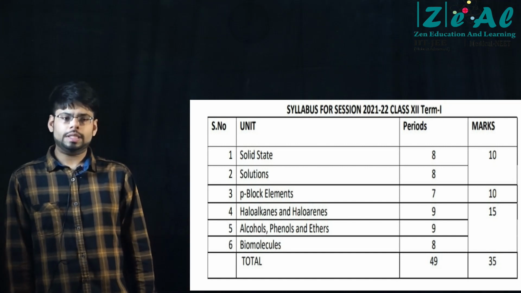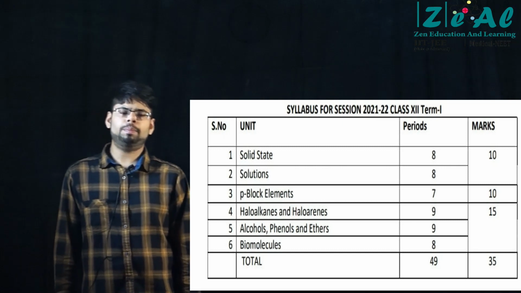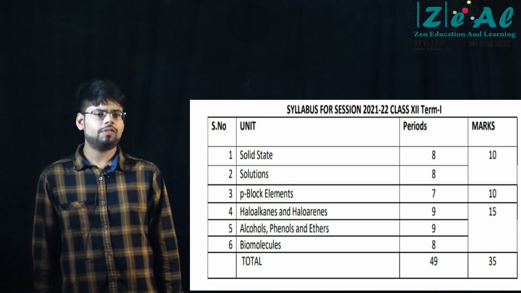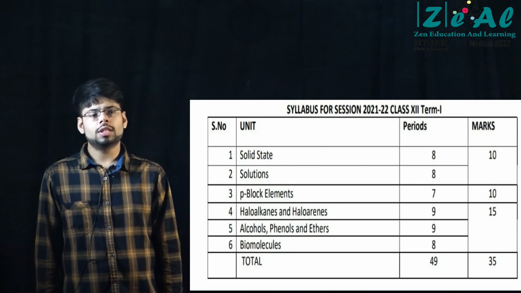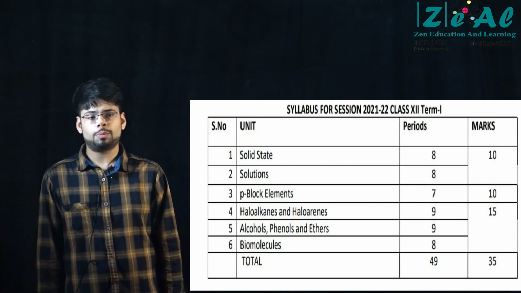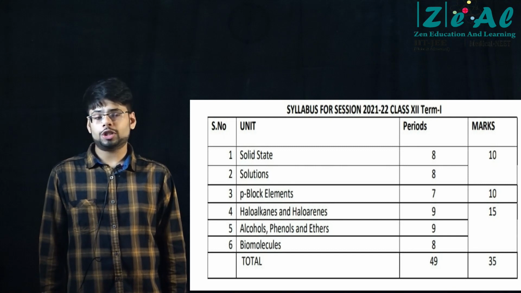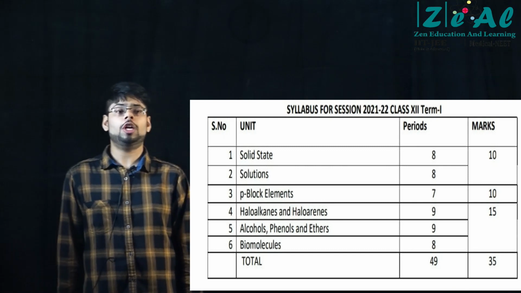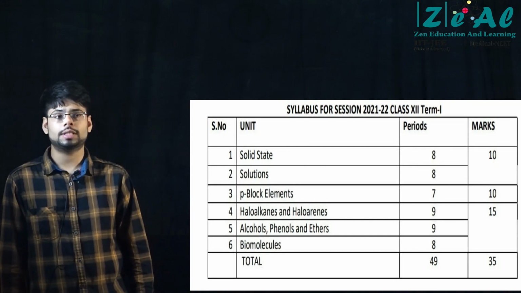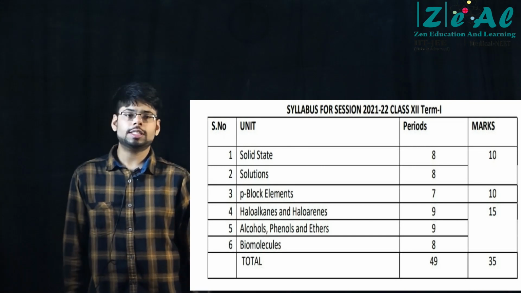Then coming to ethers. In ethers, the main part that deals with the preparation of ethers is Williamson synthesis. Again, that's an SN2 reaction, so ensure that you have understood that properly. Which reaction will produce an ether through Williamson synthesis? Which reaction will not produce an ether through Williamson synthesis? Right? Such questions may be asked.